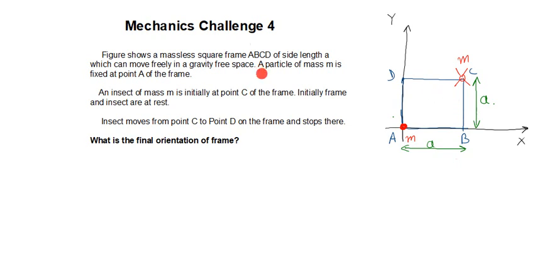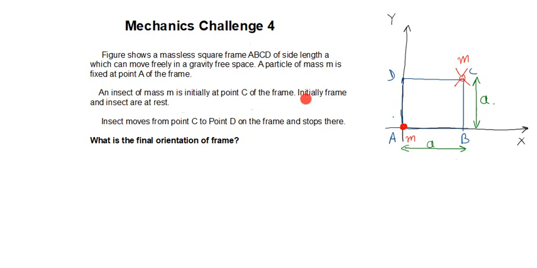Then he's saying a particle of mass m is fixed at point A of the frame. As you can see here, the point mass m is fixed at this point. So this frame is nothing but this particle of mass m and these massless sides, and this frame is a square frame. Okay. Now he's saying that there is an insect of mass m which is initially at point C of the frame. As you can see here, the insect also has mass equal to the mass of this particle. So the insect has mass m and it is initially at point C of the frame.